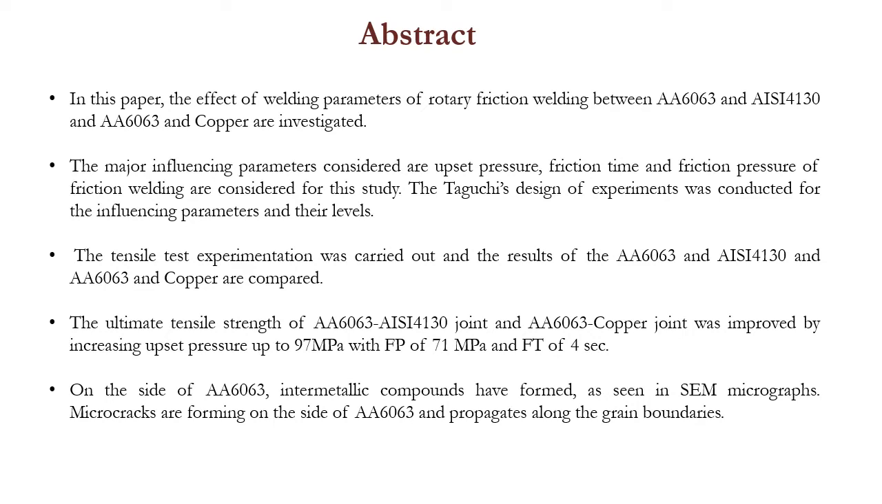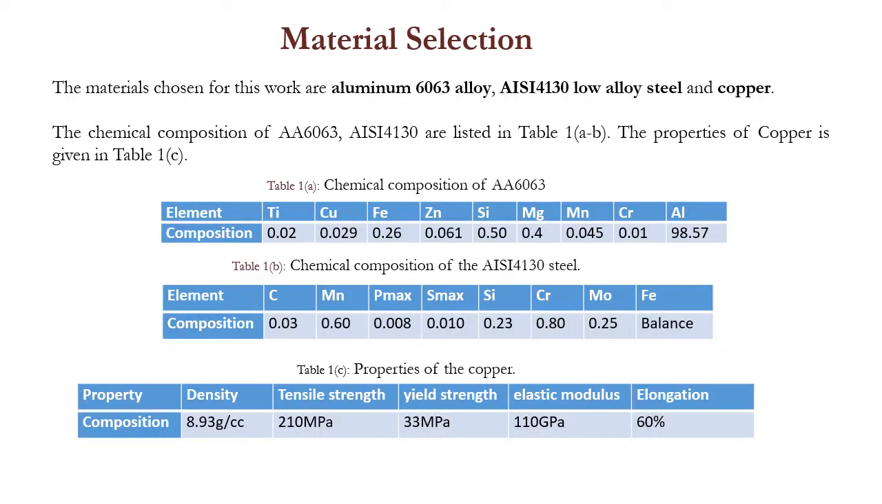On the sides of aluminum 6063, intermetallic compounds have formed, as seen in the SEM micrograph. Microcracks are formed on the side of aluminum 6063 and propagate along the grain boundaries.